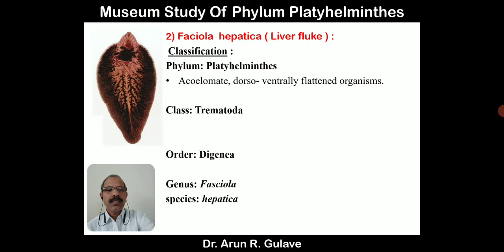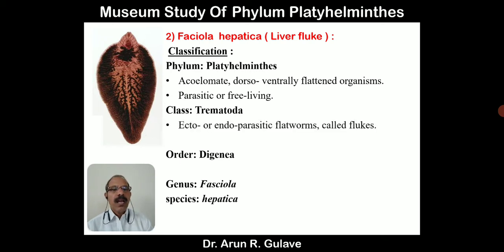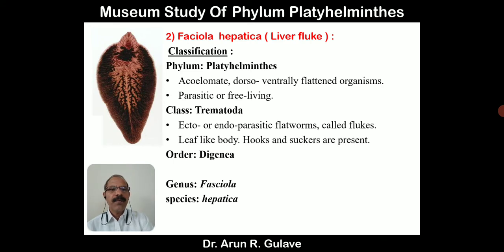Platyhelminthes, we have discussed the characters in Planaria, that is acoelomate, dorsoventrally flattened body, and this one is a parasite. It is a parasite of vertebrate animals. Class Trematoda, ecto or endoparasitic flatworm. Endoparasite lives inside the body, ectoparasite outside the body. They are called flukes. Body is again leaf-like. Hooks and suckers are present for attachment to the host body. Order Digenea, endoparasite in vertebrates.